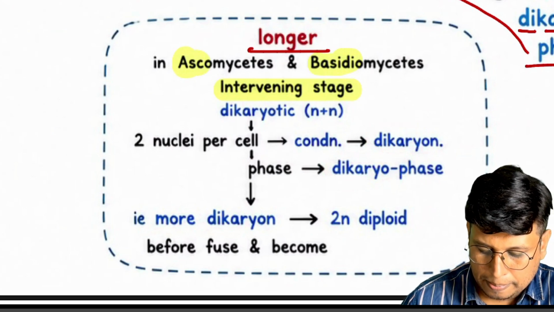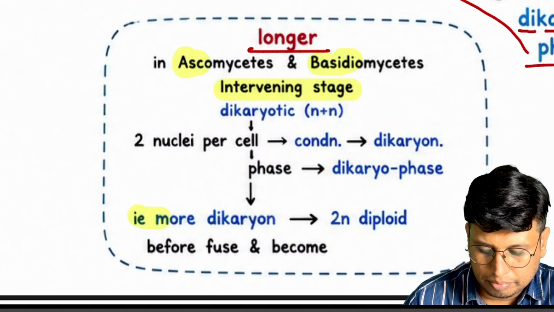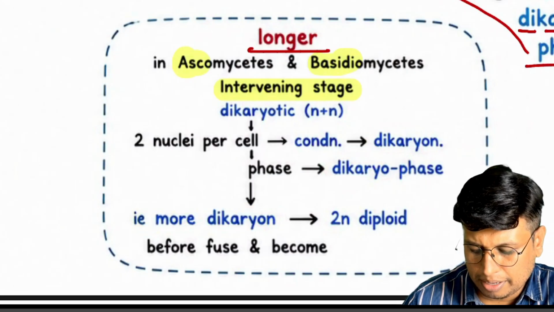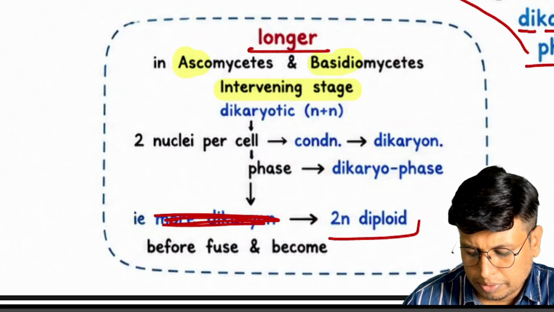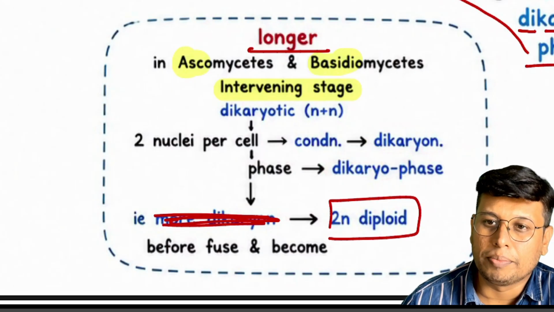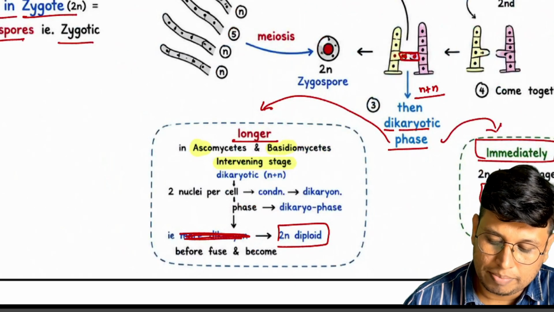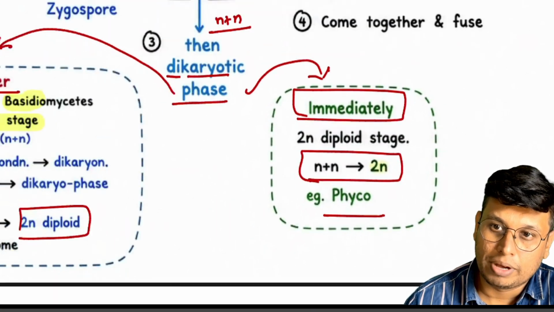After some time, they fuse, N plus N become 2N, diploid. So it takes a longer time in Ascomycetes and Basidiomycetes, while it is immediate in Phycomycetes.